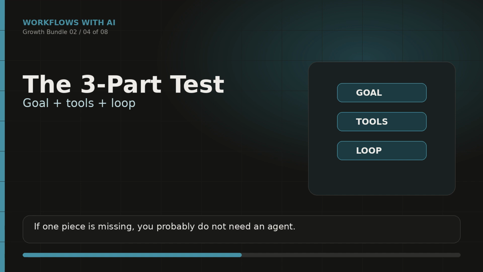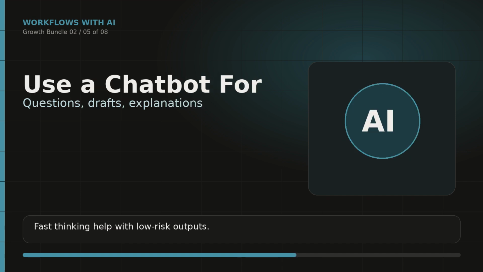Example 1, what is an AI agent? That is a chatbot task. Example 2, research beginner AI agent questions, create a video outline, draft the description, make 3 shorts ideas, update my content calendar, and stop before publishing. That is an agent task. The difference is the workflow. Chatbots are best for thinking help. Agents are best for doing help.